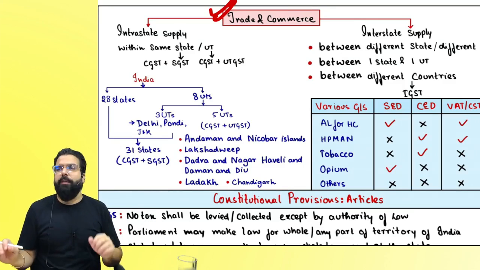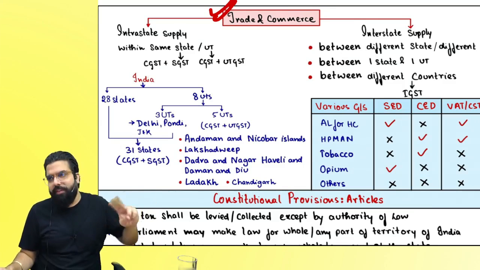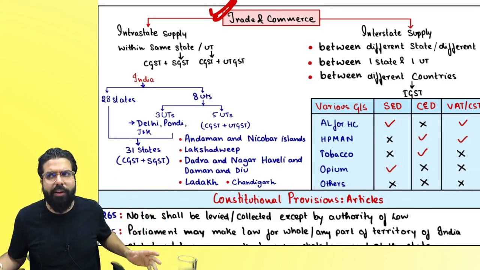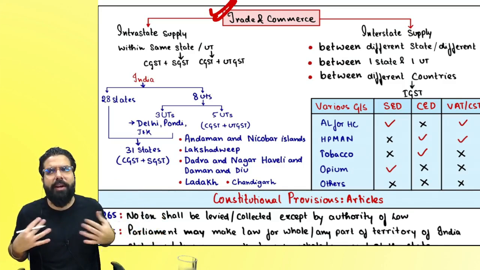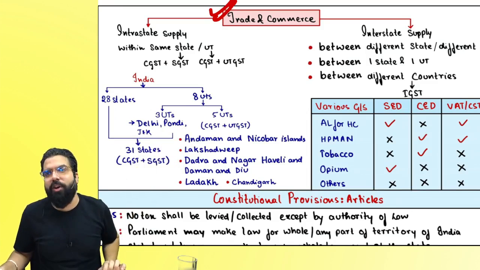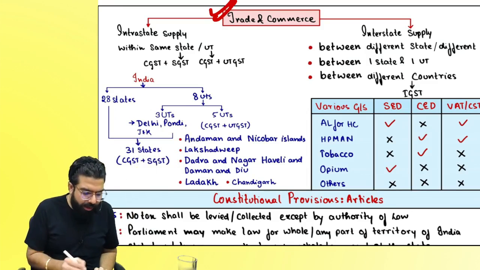Now, whenever it is different state, different UT, one state and one UT, or a different country, what will come? IGST. Whom does IGST go to? Central government. The central government gives half to the destination state government. Right, everyone?